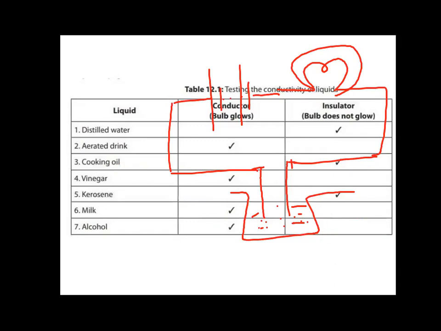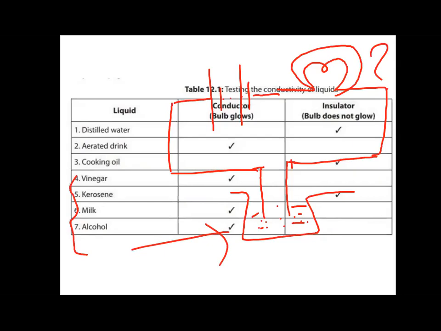So similarly, we are performing the experiment for vinegar, kerosene, milk and alcohol. We are putting these liquids into the beaker over here and we are checking whether the bulb glows or not. And if the bulb glows, it means the liquid is allowing the current to pass through them, it means it is a conductor.